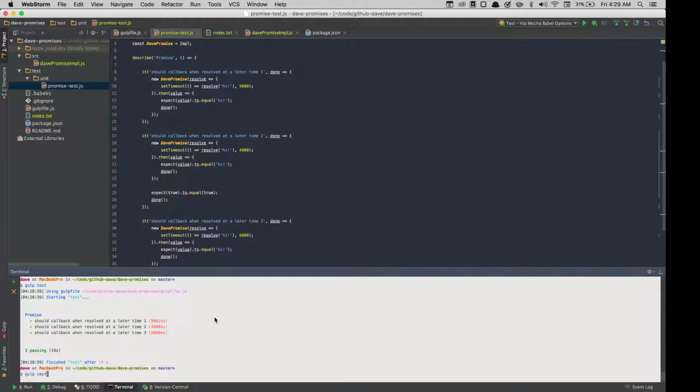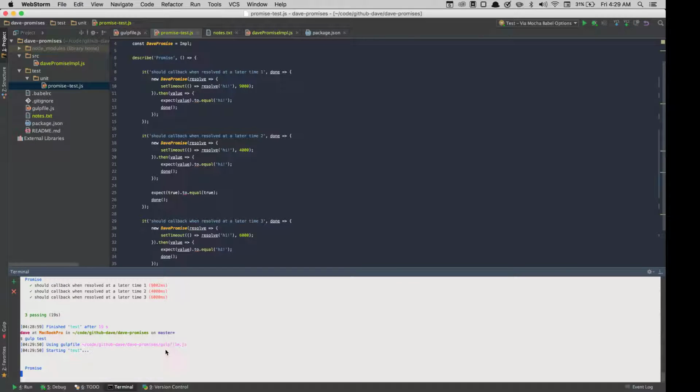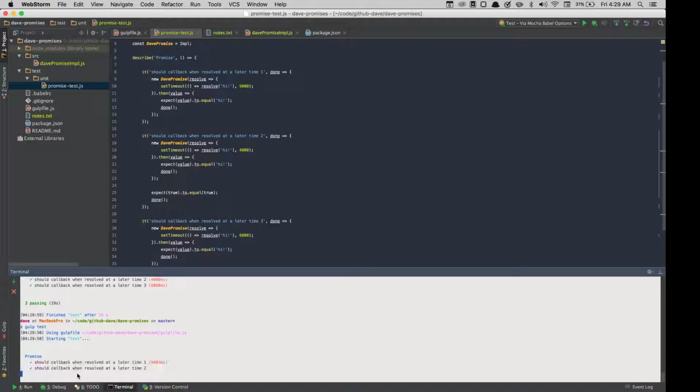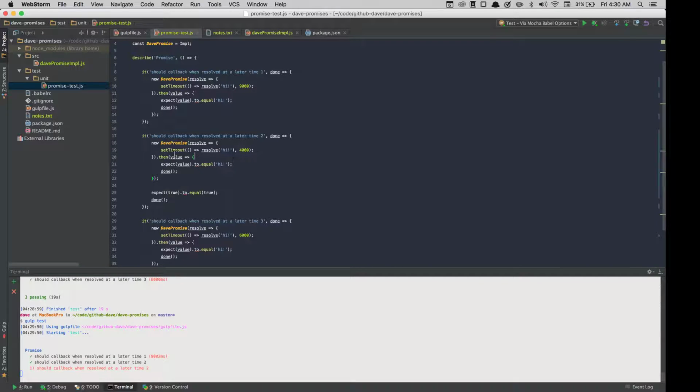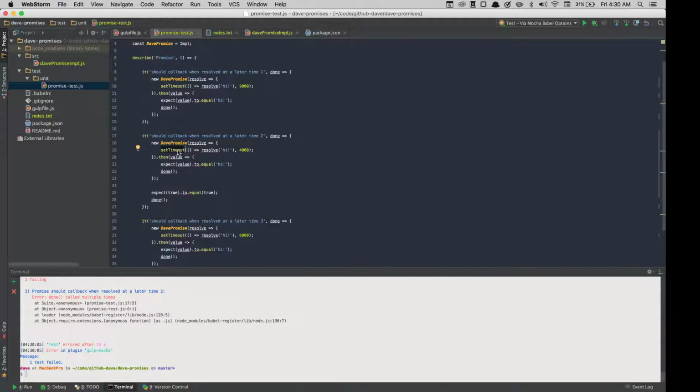Now if I run this, watch what happens. First one gets run, waits 9 seconds. Boom, but look at what happened here. It didn't wait 4 seconds because this was sent out as a long running function, so it got put in the JavaScript event queue. But this code is synchronous code, so it keeps going and hits this while this is in the event queue, and it says, "Oh, well, this is true, done." So it hits this done before it hits this done. So it says, "Okay, your test passed."